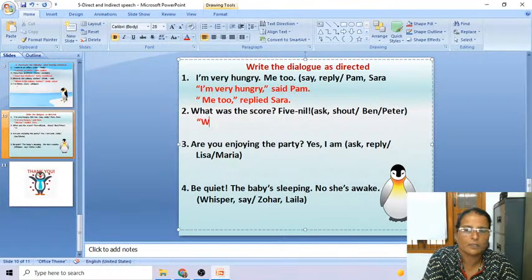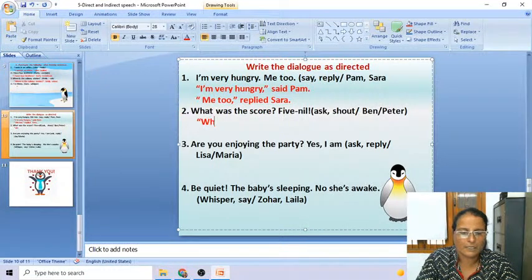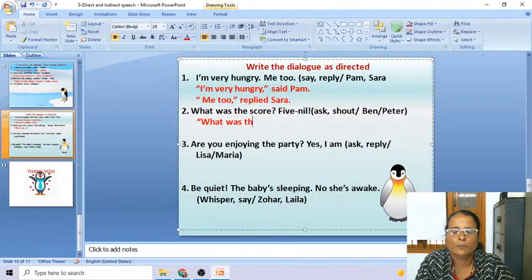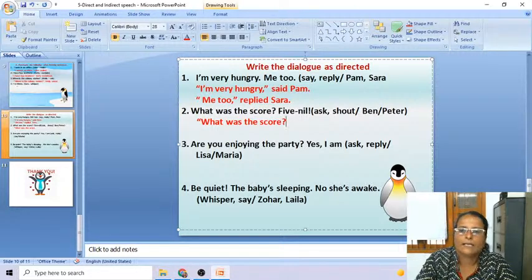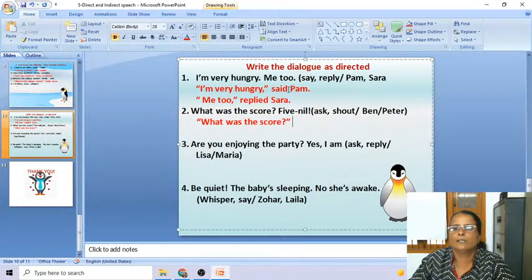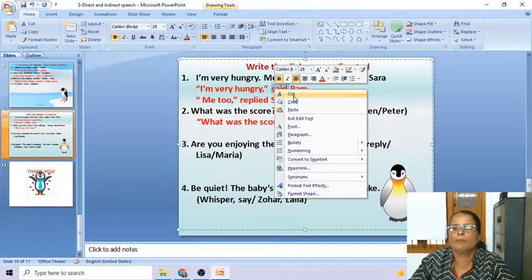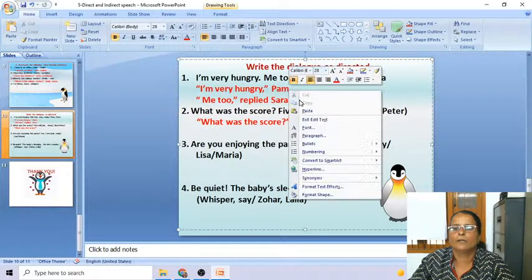Okay, pay attention. W should be a capital letter as this is the first letter of the sentence. We are following the second format to help you excel in it. What was the score? Score, question mark, then inverted comma close. Who asked? You know that. Here you can say, instead of said Pam, Pam said.